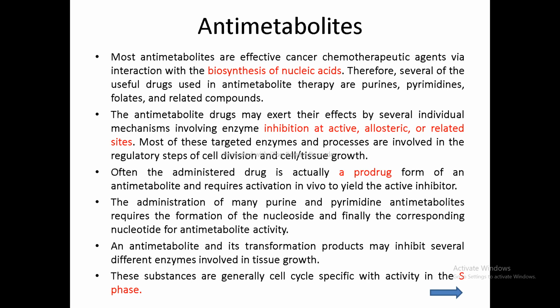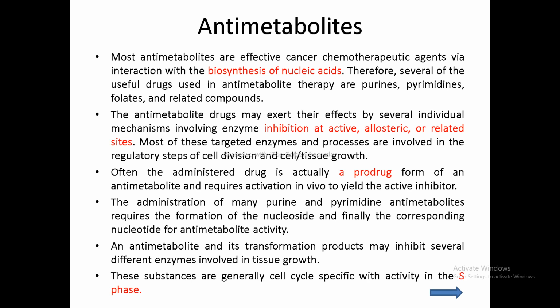So whatever antineoplastic agents we discussed so far, they only damage the existing DNA, the DNA which is synthesized during the cell cycle, and to a lesser extent the RNA, and thereby they inhibit the DNA replication process.